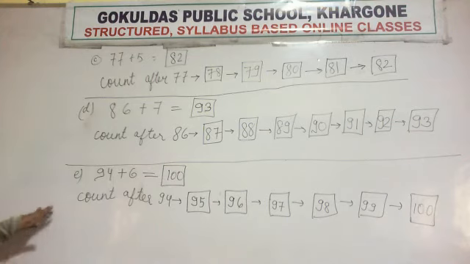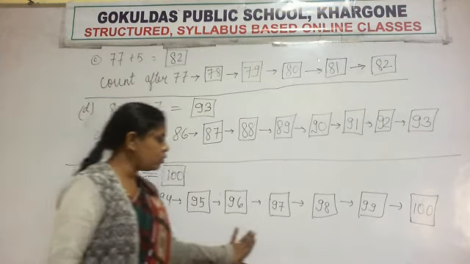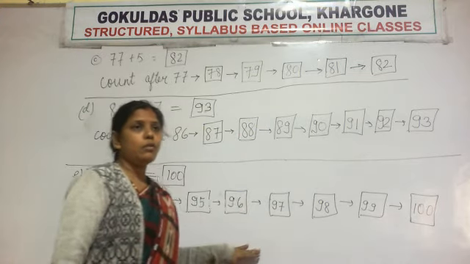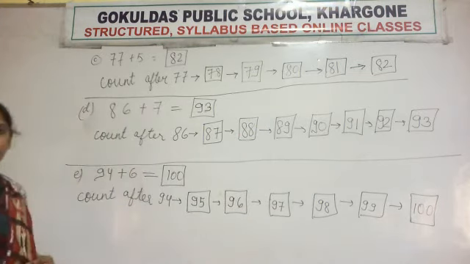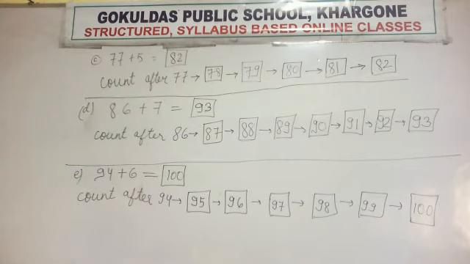Those who have done it correctly, very good, but the students who are not trying to solve it, try to solve yourself and copy the solution from the board. 94 plus 6 is 100. That means we have to count 6 numbers after 94. So only 5 questions are given in your book, and all 5 questions we have solved just now.